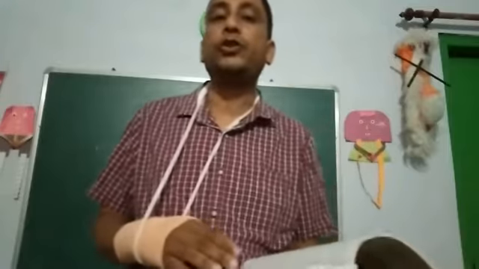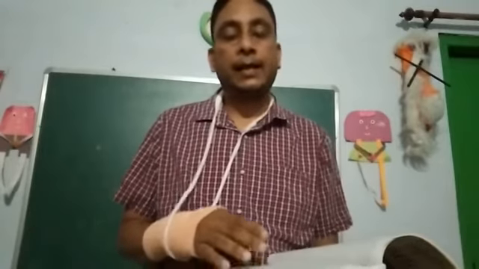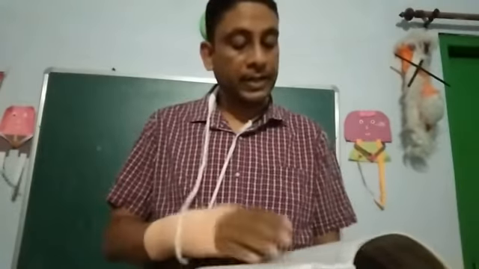Second is how to produce, that is, which technology he has to use. Two types of technology are there. First is capital intensive technology, in which machines are used more, and second is labor intensive technology.